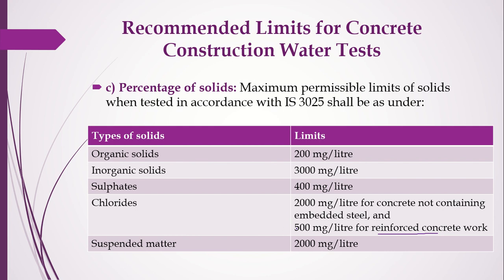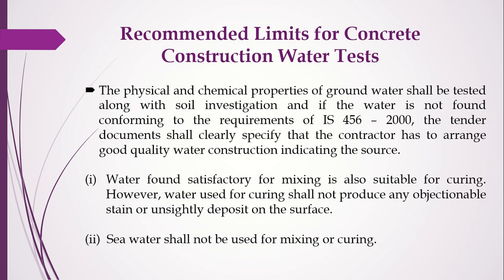So you can see a very clear difference. For reinforced concrete, we should have less chloride content. Why? Because we have a chance of corrosion. Next, suspended matter should be 2000 milligrams per liter. Anything more than these values, we say that the water is having a high percentage of suspended solids.